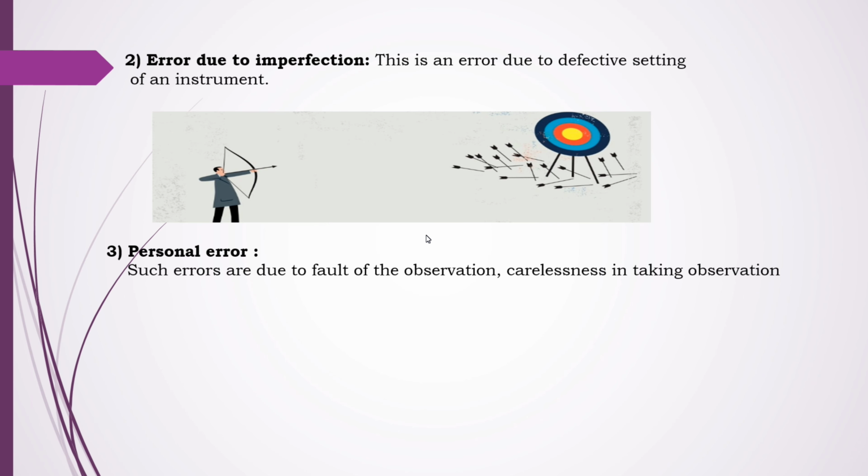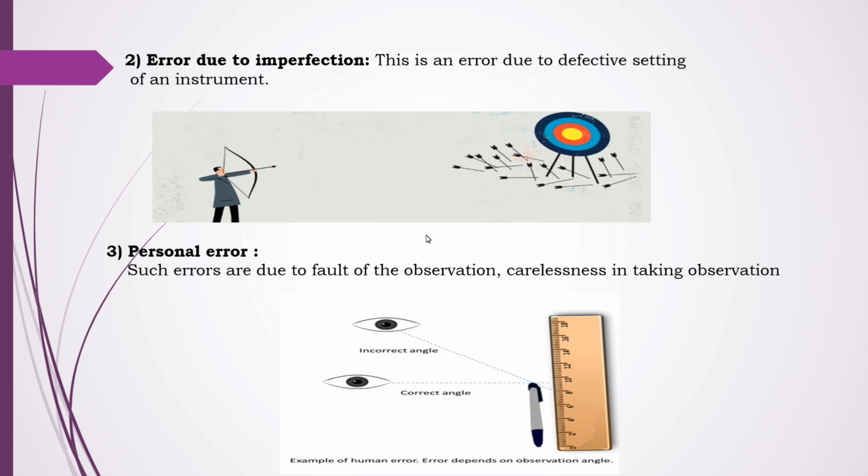Now the next is the personal error. Such error is due to faulty observation or carelessness in taking the observation. While taking the observation we have to observe carefully.